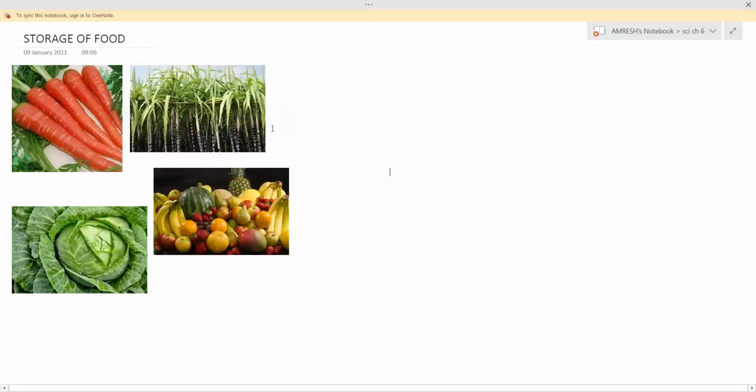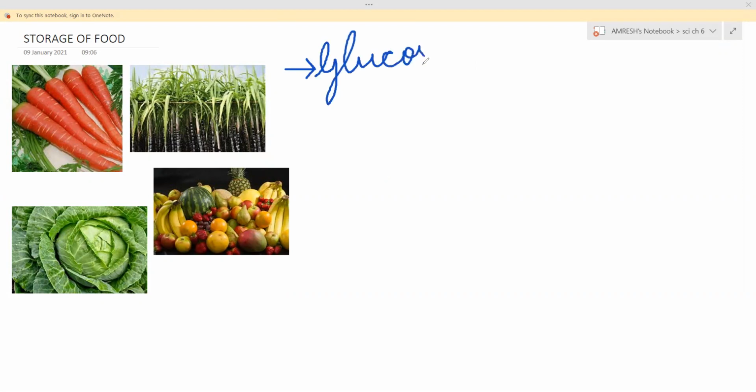So now we will learn how the plant stores food. We know that plants produce glucose as their food, but every time they don't need this food. हर वक्त तो फूड नहीं बना सकते ना, रात में कैसे फूड बनाएंगे, so they need to store this food. So they can store in the form of glucose. Why can't they store it so? Because glucose is not stable.